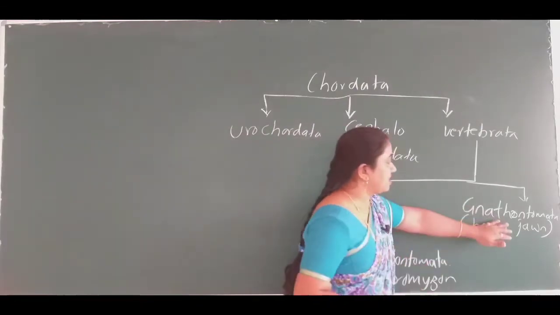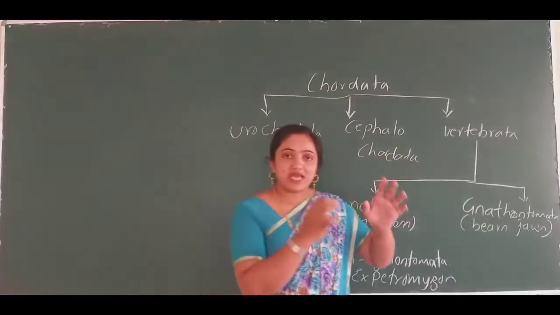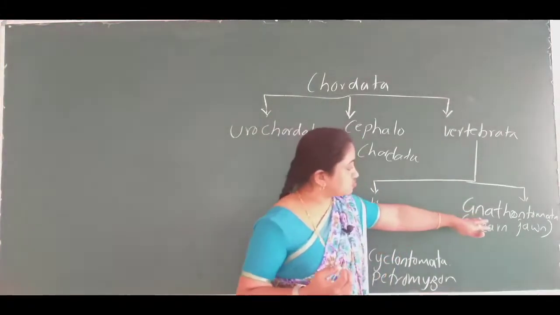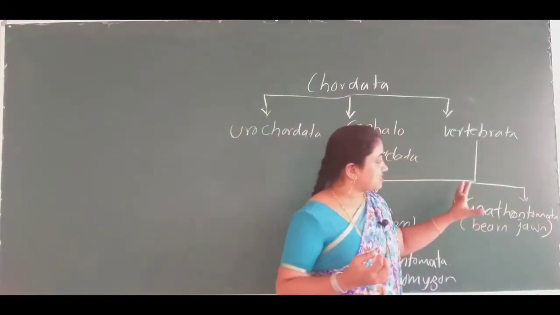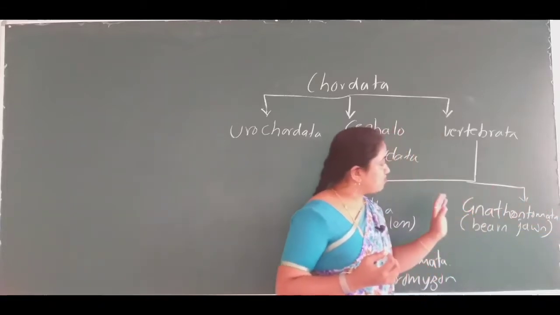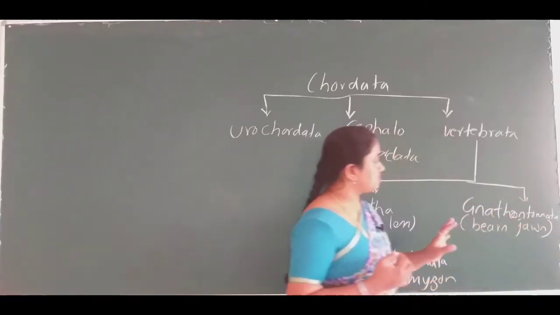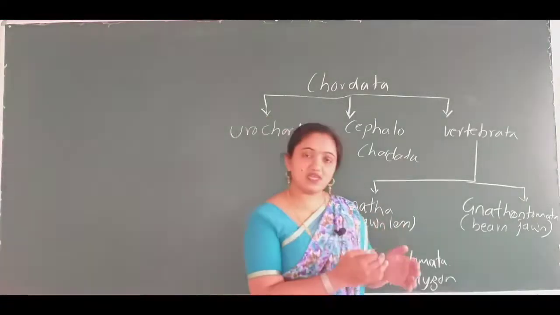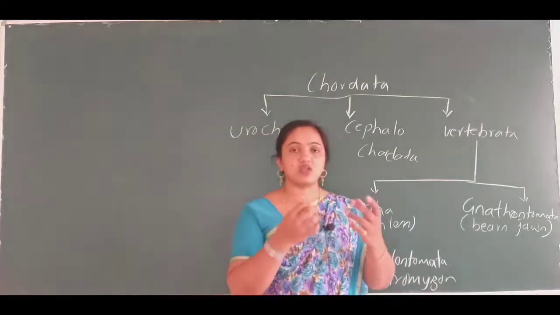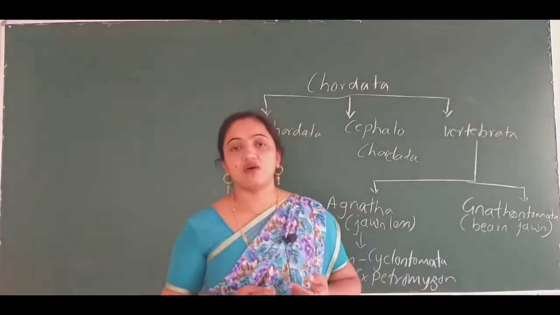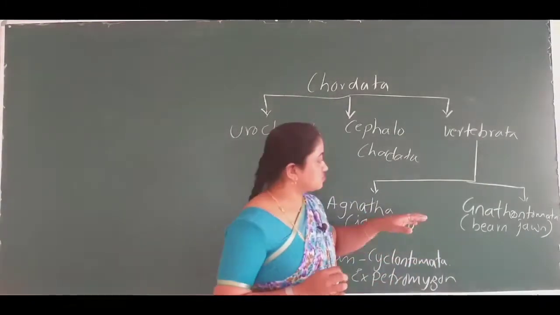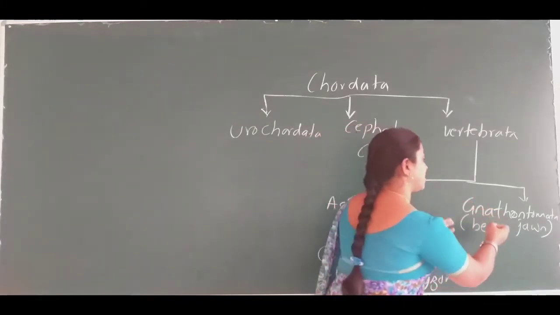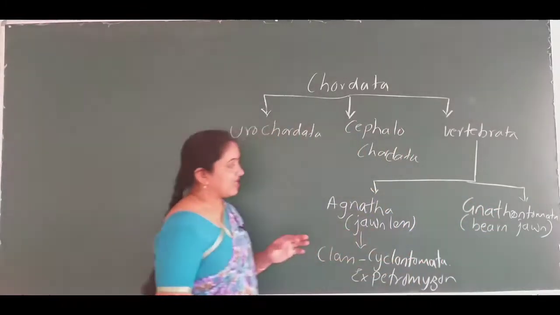Now coming to the Gnathostomata, the animals which have jaws are put in one more group, that is Gnathostomata. The jaws will be in the form of a beak, or in the form of teeth, or in the form of fins. Whatever it is, those animals come under the group Gnathostomata.